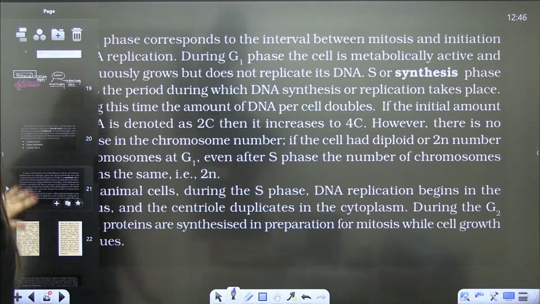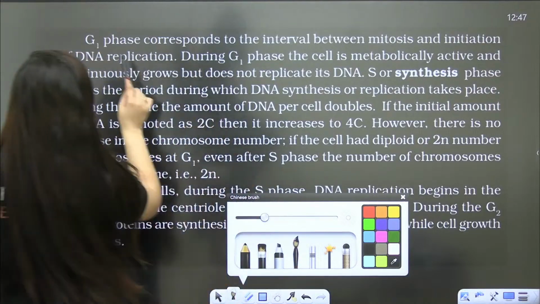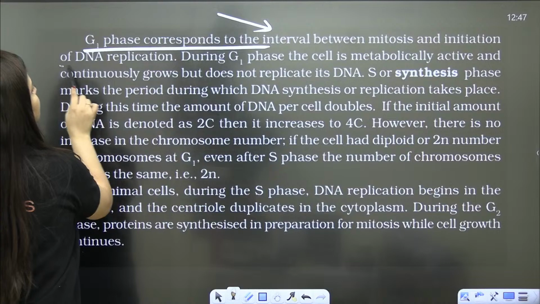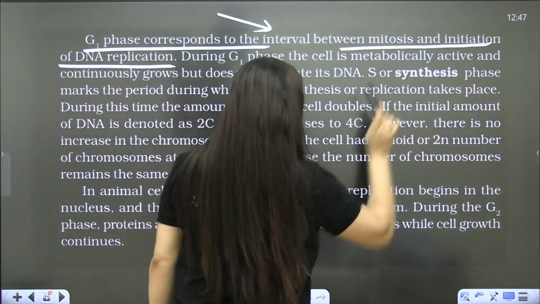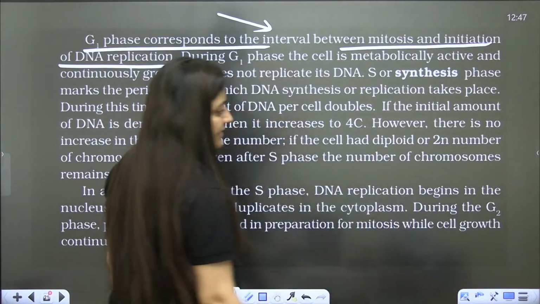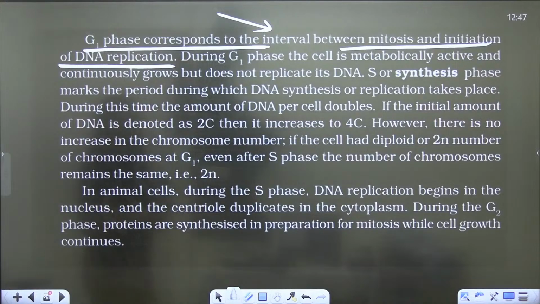So quickly, let's have a look at this part from the NCERT, and then I will explain it further. The G1 phase corresponds to the interval between mitosis and initiation of DNA replication. Is it clear to you? This particular line? Yes, students, this particular line.